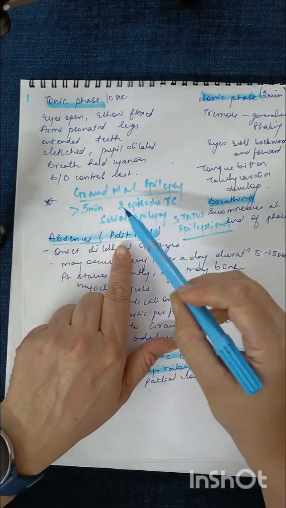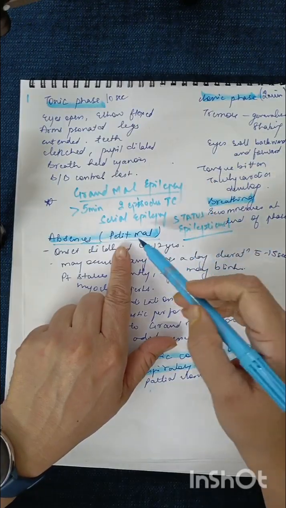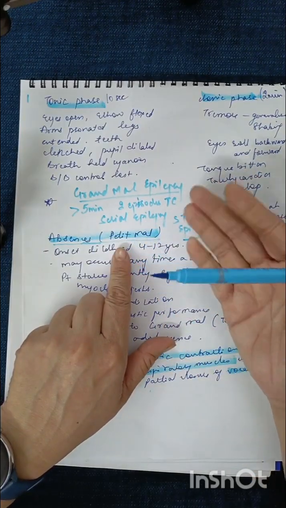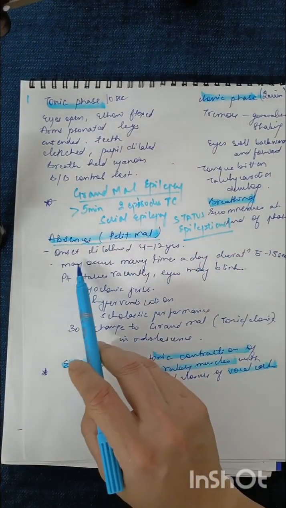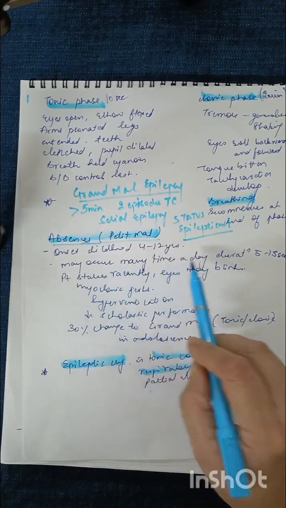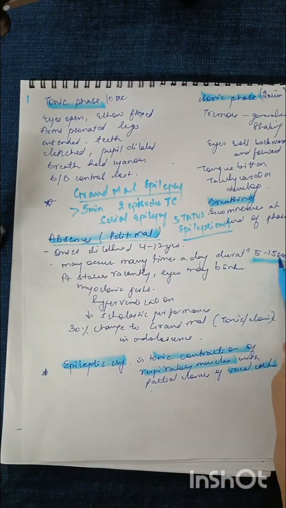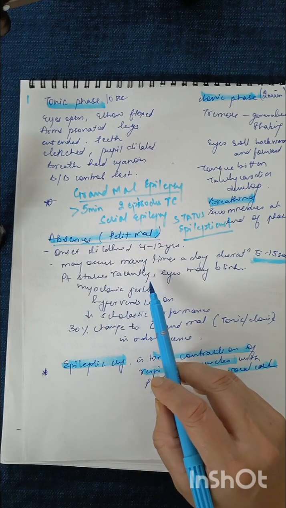Sometimes in exams we get asked to explain grand mal epilepsy and then compare grand mal with Petit Mal. So this is important. Now this is basically in childhood with the age group of 4 to 12 years and it may occur many times in a day. Duration can be 5 to 15 seconds where the child stares vacantly.